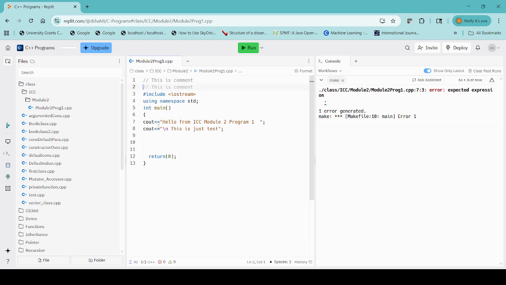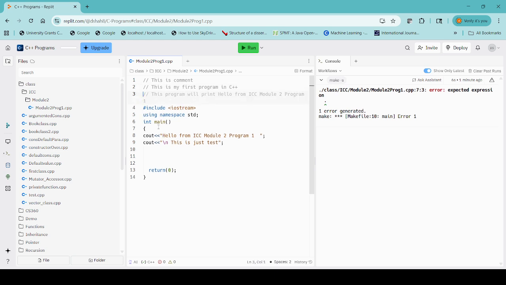Means this part is not going to be executed by your code. After the double slash, you can write whatever you want to write, like this is my first program in C++.